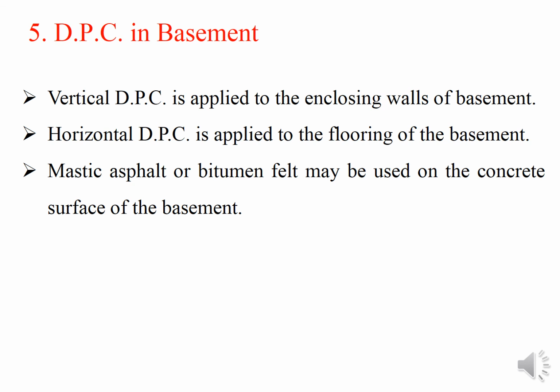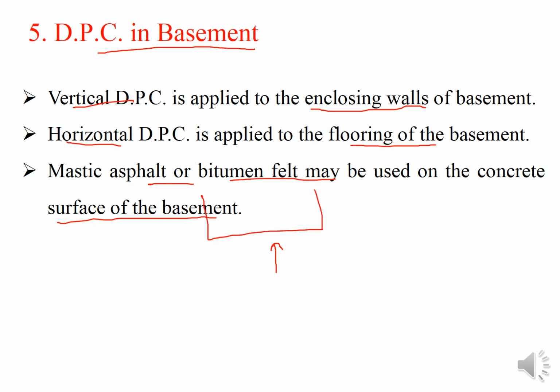Then DPC in the basement. The basement is a very critical location where all kinds of DPCs, the vertical and the horizontal, have to be properly designed, with the right materials for the vertical and horizontal DPC. Vertical DPC is applied to the enclosing walls of the basement, and horizontal DPC is applied to the flooring of the basement. Mastic asphalt or bitumen felt may be used on the concrete surface of the basement. Otherwise, if there are more chances of water penetrating from the bottom into the basement floors and walls, you can also provide reinforcement, and any other technique that gives you the minimum chance of water penetrating inside.